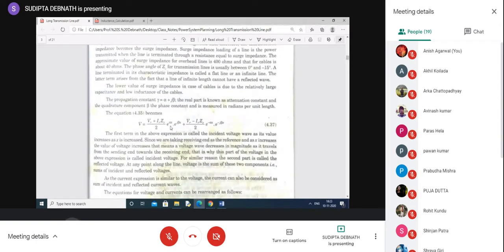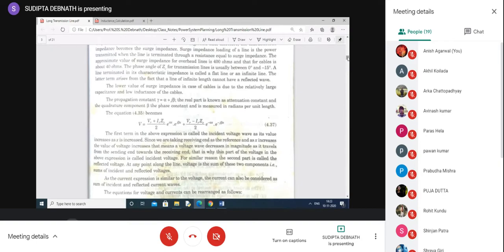E to the power gamma x, they have written as e to the power alpha plus j beta x, because gamma equals alpha plus j beta. And here e to the power minus gamma x, they have written in different forms. Now the first term in the above expression is called the incident voltage.